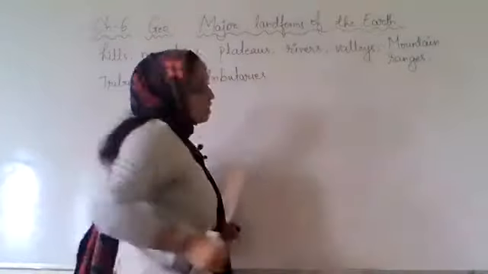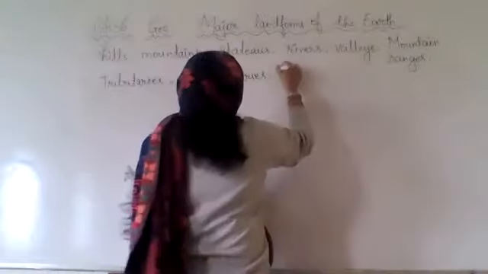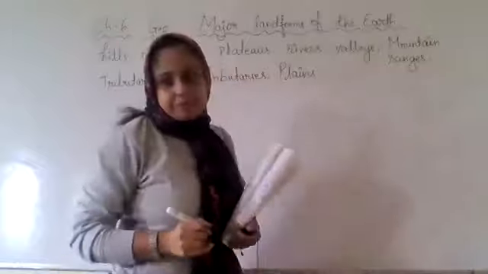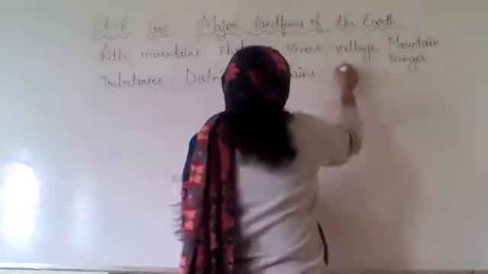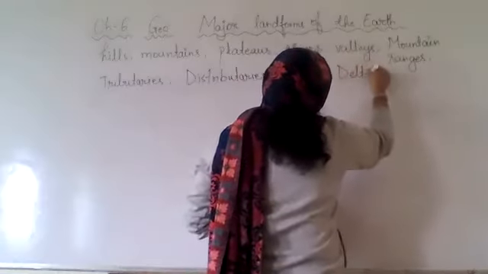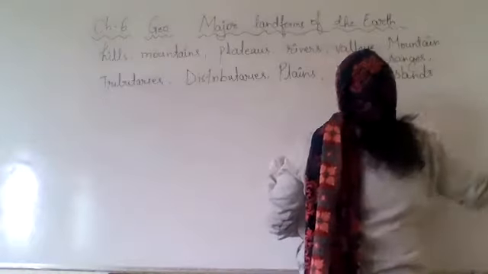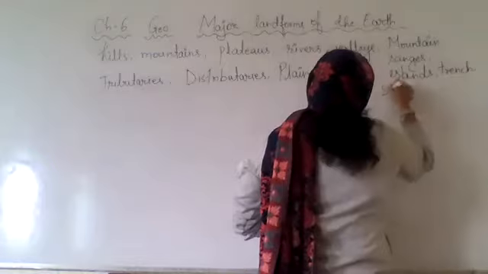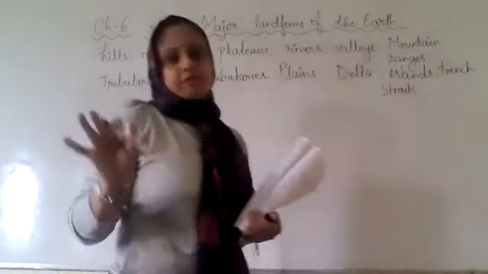You all can also suggest some names. Plains. Yes. Then you have deltas, islands. You have trench, straits, and many more.